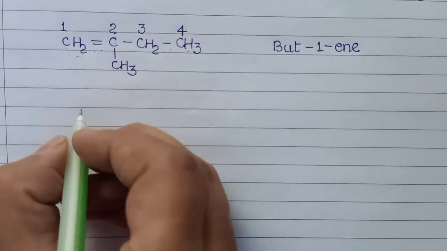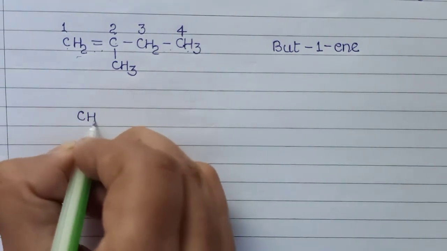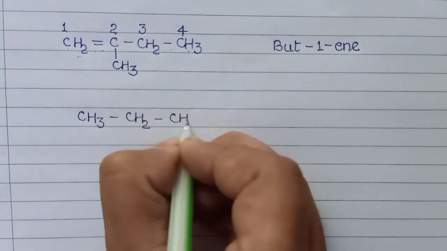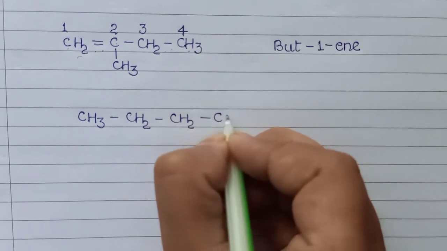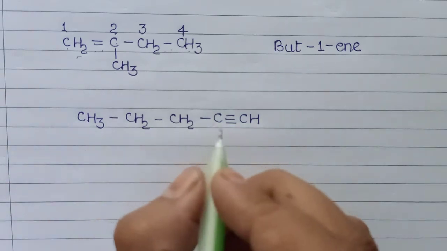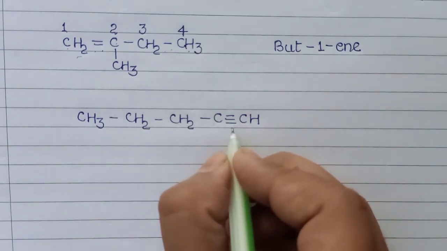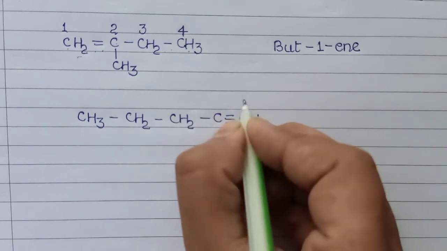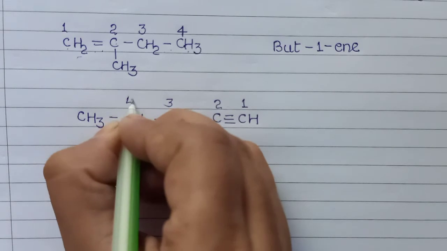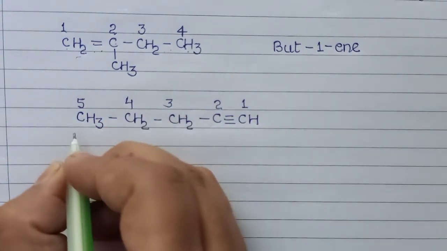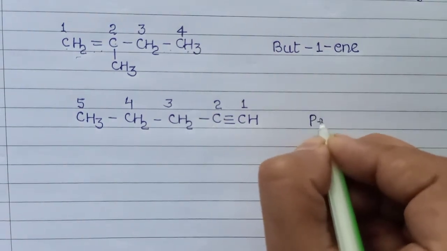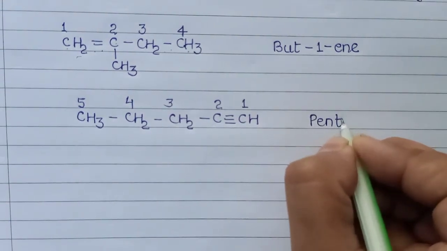Now we take the next example: CH3, CH2, CH2, C triple bond C. First of all, start the numbering from the triple bond end where it is nearest. So we start numbering from here: 1, 2, 3, 4, 5. 5 carbon atoms are present, so we write the root word pent for 5 carbon atoms.